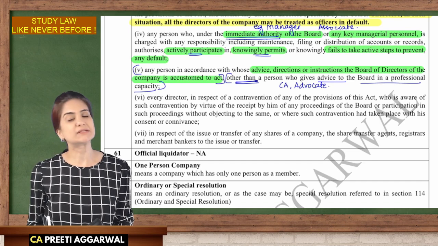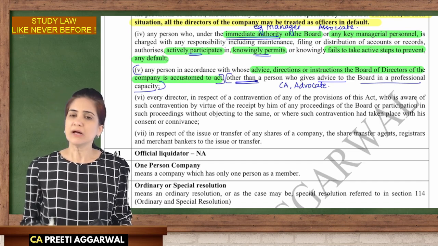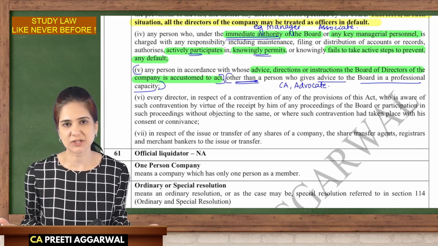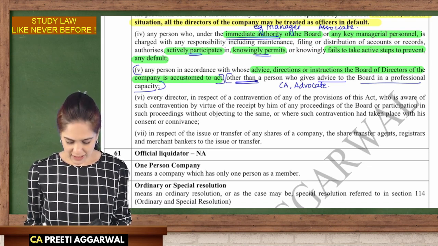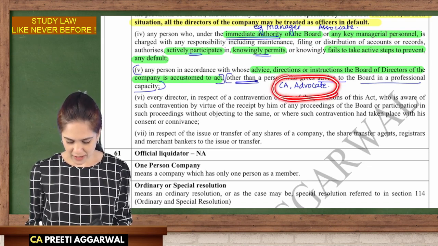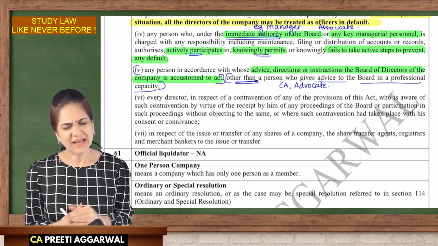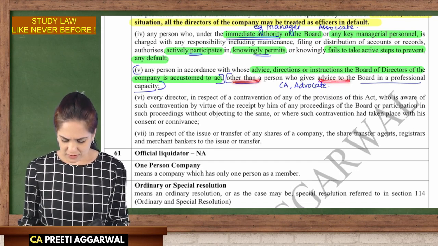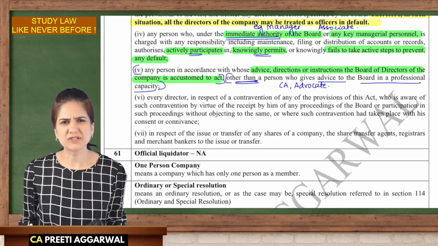Are they also considered officers in default if something goes wrong? No. They're only advising in their professional capacity. That's their job. You cannot say that the board is accustomed to act by consulting them. So if any person gives advice in a professional capacity, they're not officers in default.